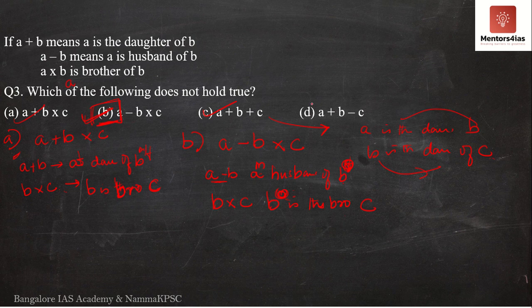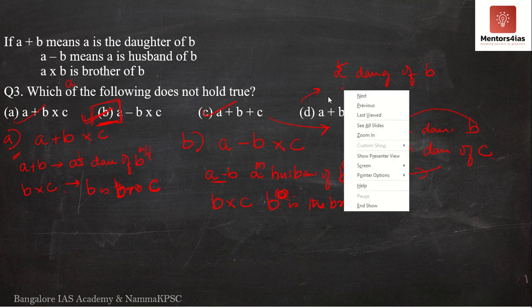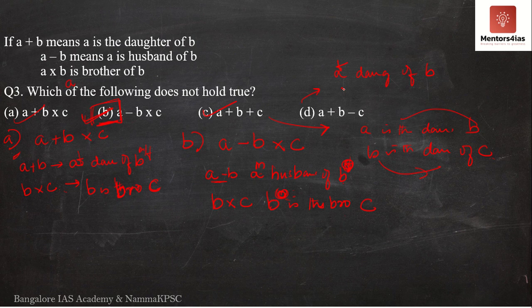Let me just check D to be sure. Now option D. What does A plus B mean? A is the daughter of B. Okay, so this is female. I don't know the gender of B. What does B minus C mean? B minus C means B is the husband of C. Possible.